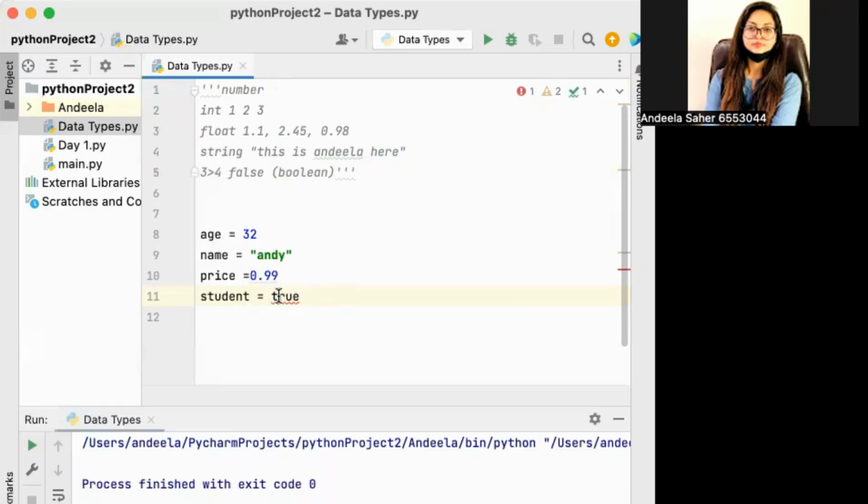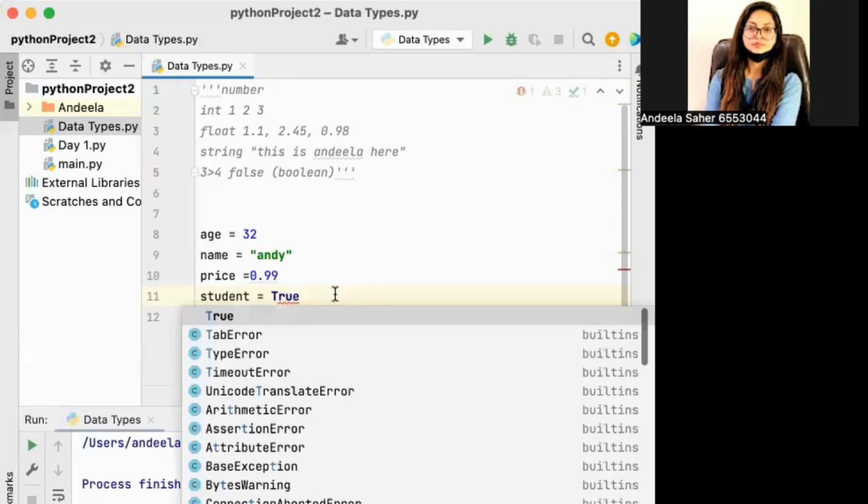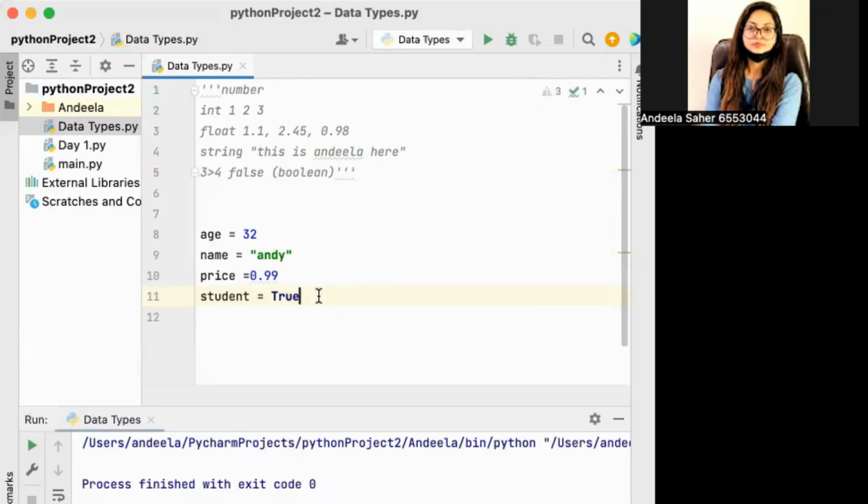And the T will always be the capital T. The capital T is the Boolean value here. Okay, so how are we going to print it and find out the type? This is written in front of you.